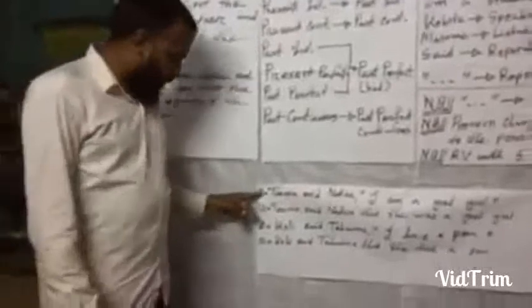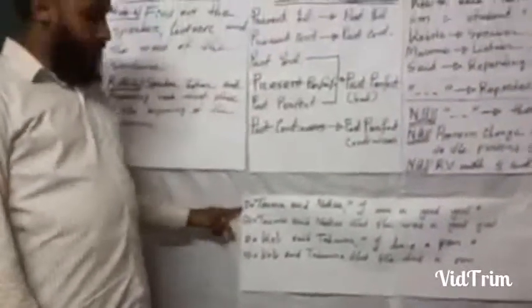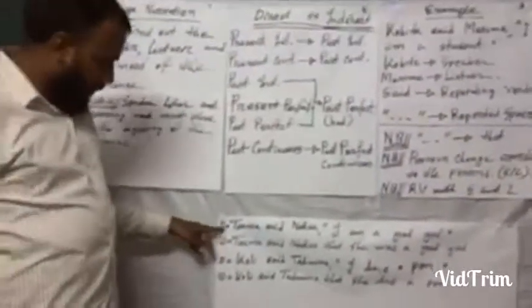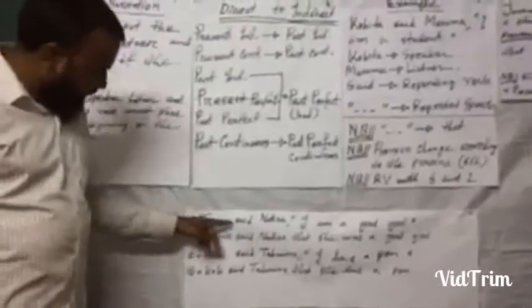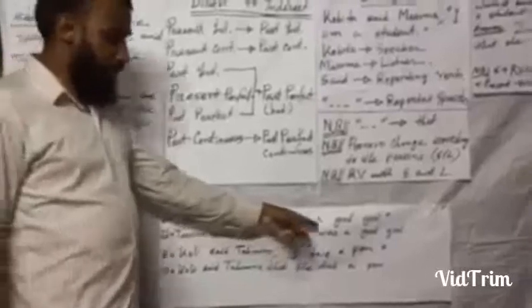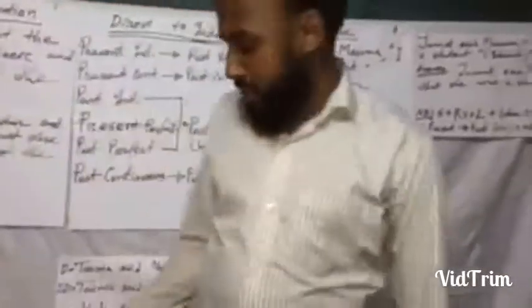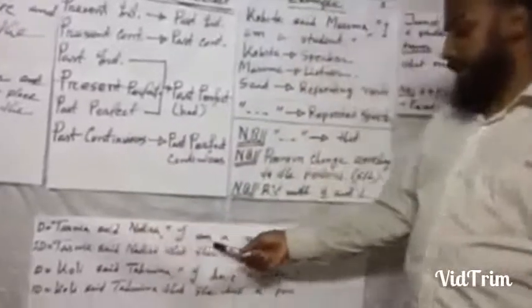So all of the students, now we go to another example of passage narration. Direct or indirect, so when you change any sentence: Tasnia said to Nafisa, "I am a good girl." Here we can see that Tasnia said that she was a good girl.